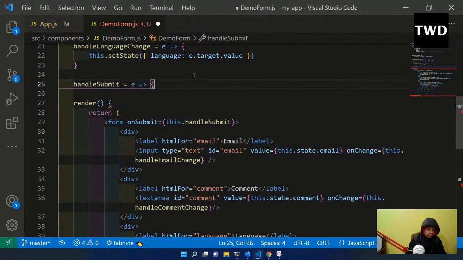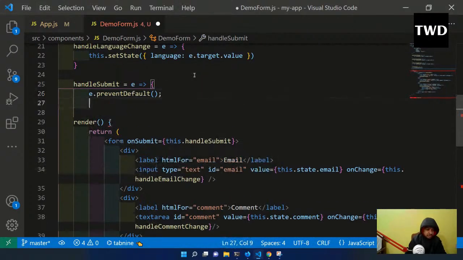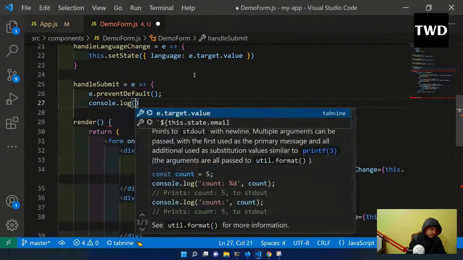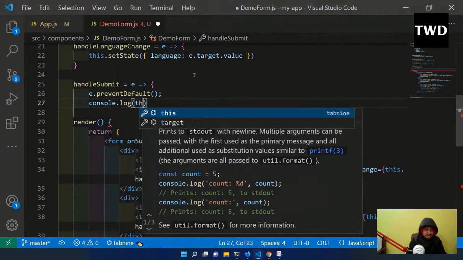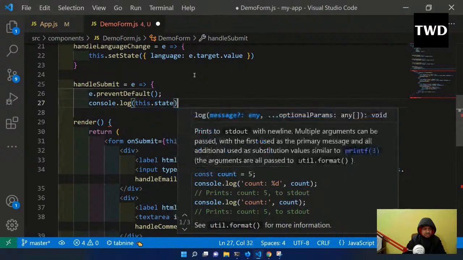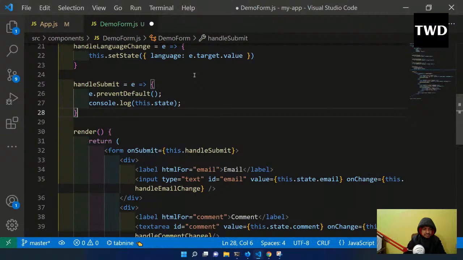And as I've told earlier, okay, let me not do that, and I'll show a very big issue here. This e.preventDefault is what you have to do. We have seen that in the HTML form also. It is very important. And let us do a console.log of this.state. This.state is more than enough, because this.state will contain everything. I'm a bit lazy, so I will just comment it out and show the issue.